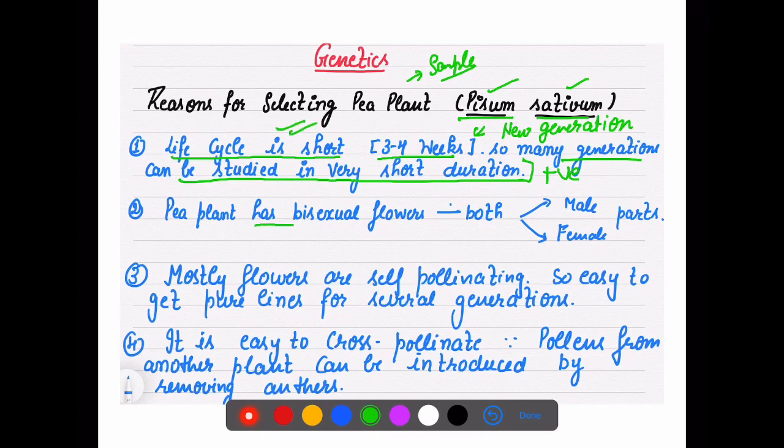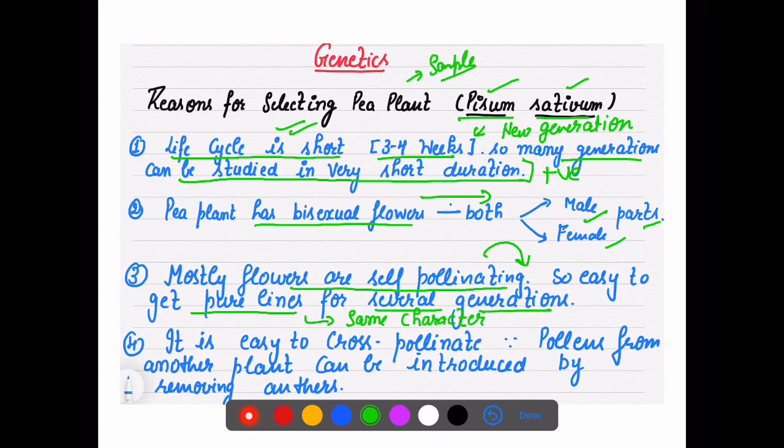Pea plant has bisexual flowers. Bisexual flowers, which are they? Those which have both male and female parts. So it was another thing to study in detail. Mostly the flowers were self pollinating. When flowers are self pollinating, you know that you will get pure lines. Pure lines means you are going to get the same characters for several generations.